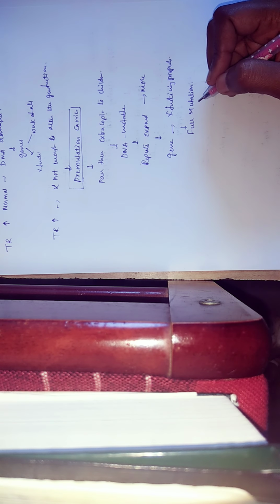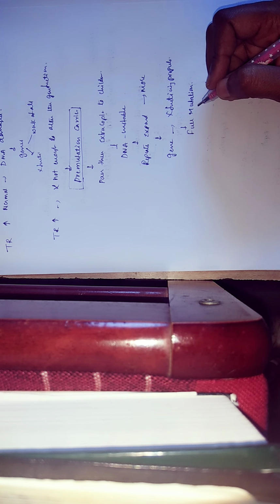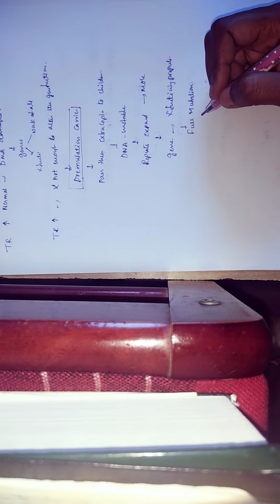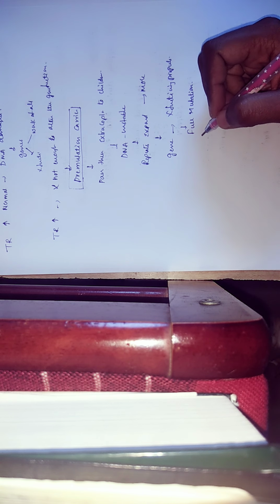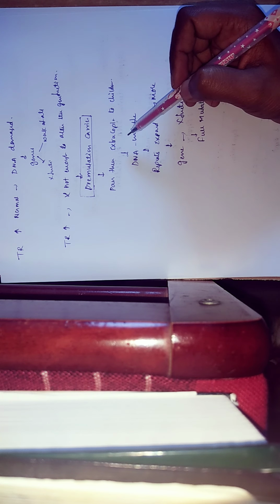In some individuals, the trinucleotide repeats are more than normal but not enough to alter the gene function; they are called pre-mutation carriers. They can pass these extra copies to their children, so the DNA in those children is very unstable and the repeats expand even more, and the gene in that child does not function properly. That child is called a full mutation.